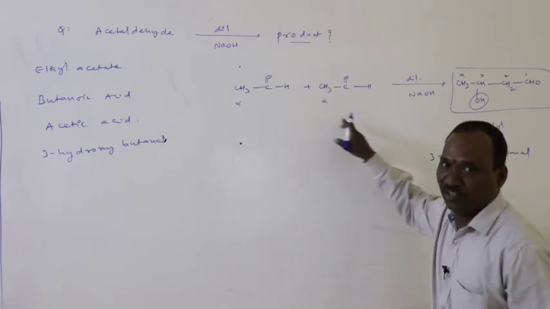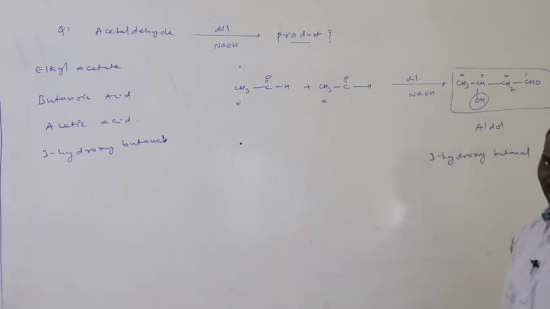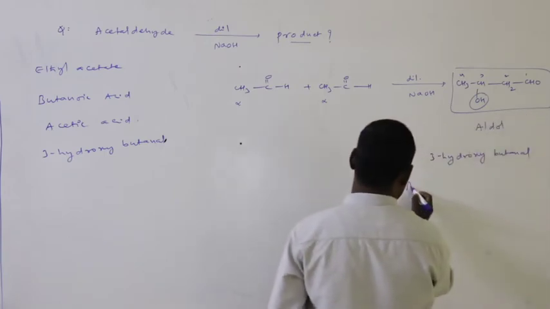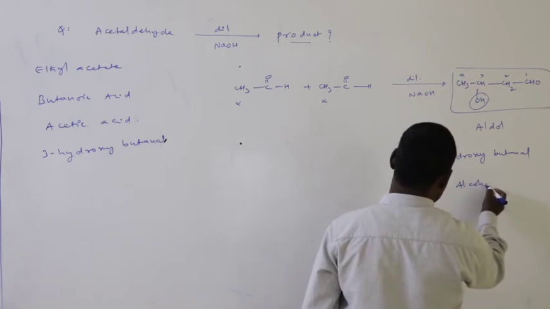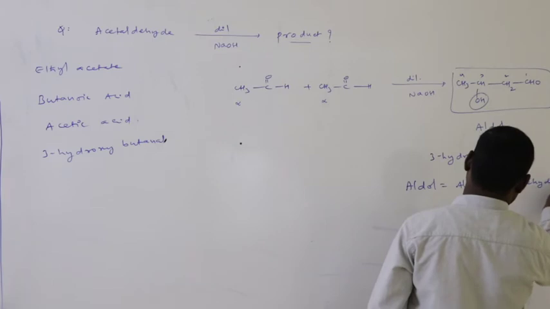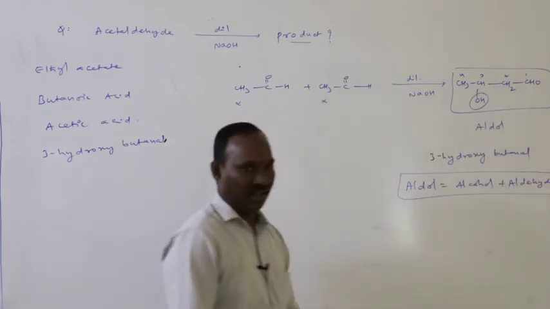So the acetaldehyde molecule undergoes aldol condensation reaction in the presence of sodium hydroxide to form aldol. Aldol is nothing but 3-hydroxybutanol. Aldol is alcohol plus aldehyde.